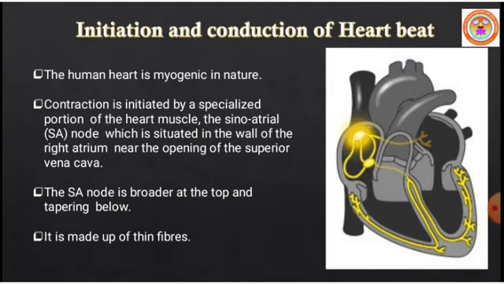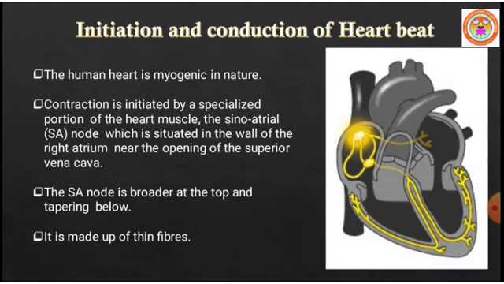This specialized portion is called the sinoatrial node, or SA node. You can see I am circling it. The sinoatrial node is situated in the wall of the right atrium near the opening of the superior vena cava.